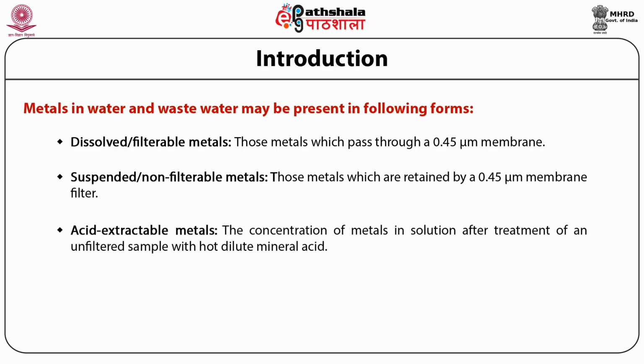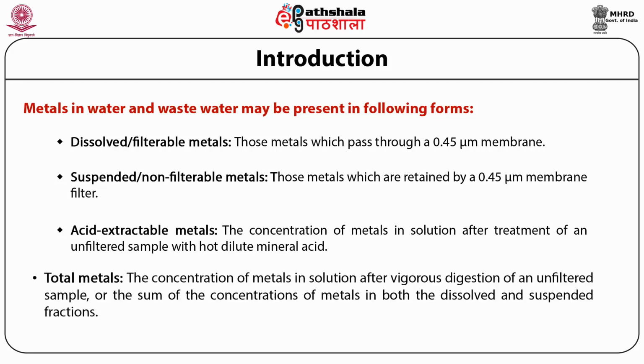The concentration of metal in solution after treatment of an unfiltered sample with hot dilute mineral acid is acid extractable metal. And total metal is the concentration of metal in solution after vigorous digestion of an unfiltered sample, or the sum of the concentration of metals in both the dissolved and suspended fraction.